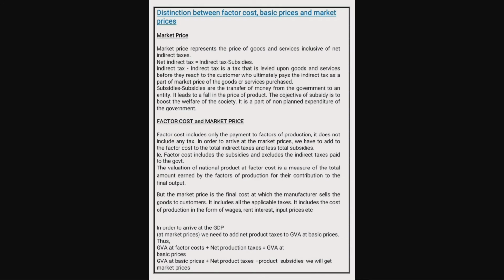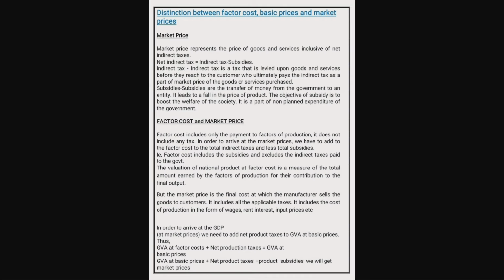In order to arrive at GDP, we need to add net product taxes to gross value at basic prices. That means factor cost plus net production taxes equals gross value at basic prices. And basic prices plus net production taxes minus product subsidies, we will get market prices.